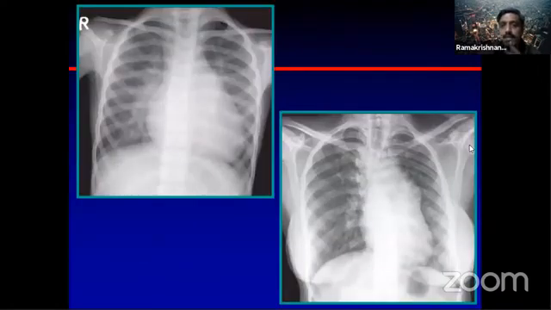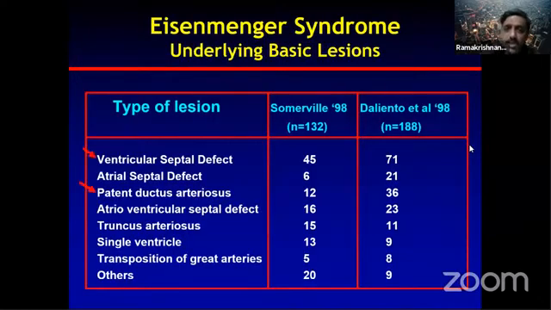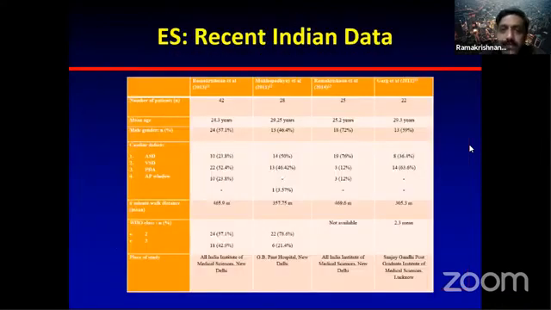So this is a classic example. The same patient, this is Dr. Kothari's patient, was seen with this X-ray, and after 1 year was seen with this X-ray, and a few years later was seen with this X-ray. The most common lesion for Eisenmenger syndrome is the ventricular septal defect. These are some of the Indian data that we have, and ventricular septal defects are almost the predominant one.